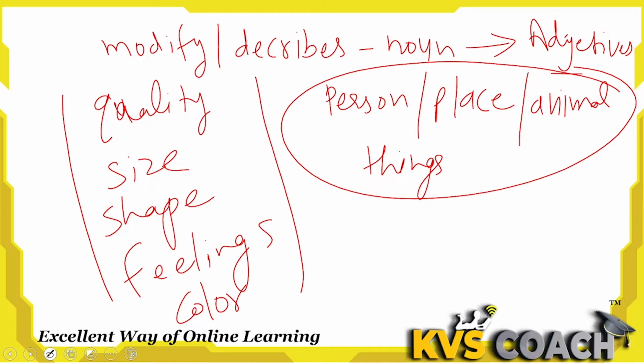Blue pen: pen is a noun, and blue is the color, which is defined by the adjective.